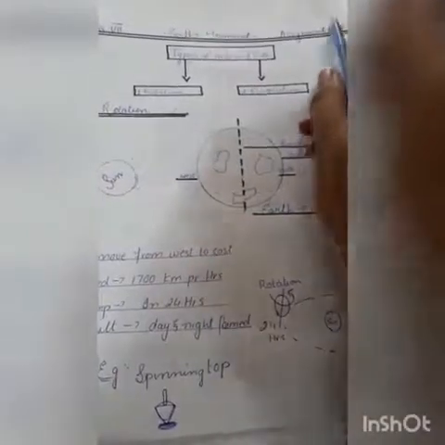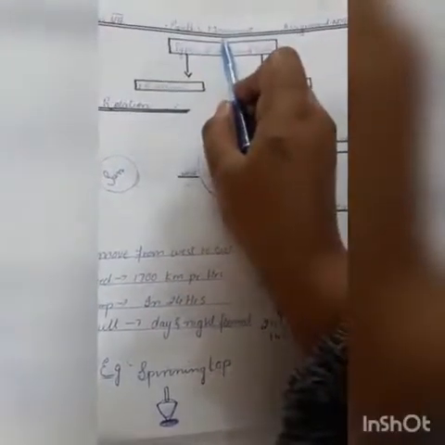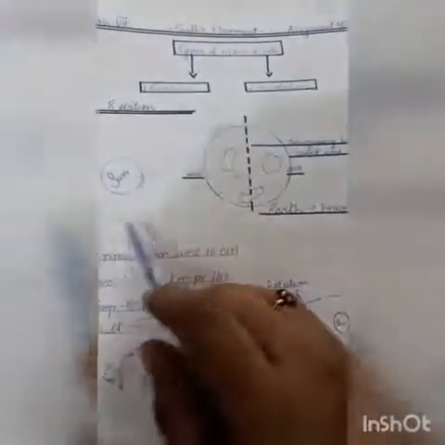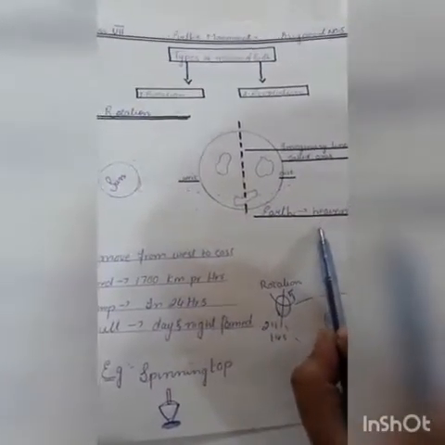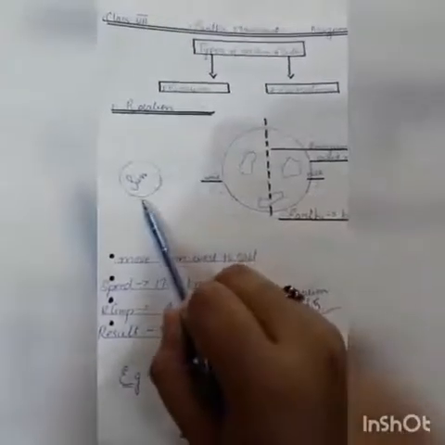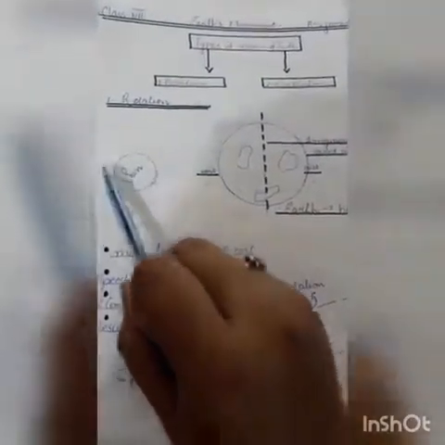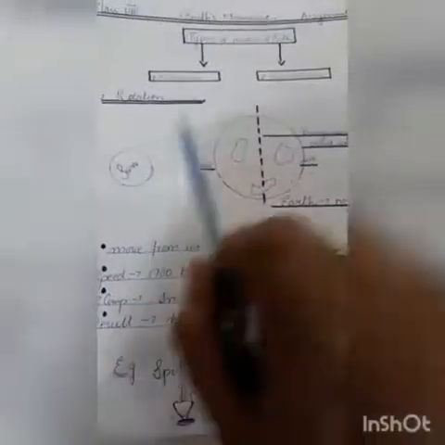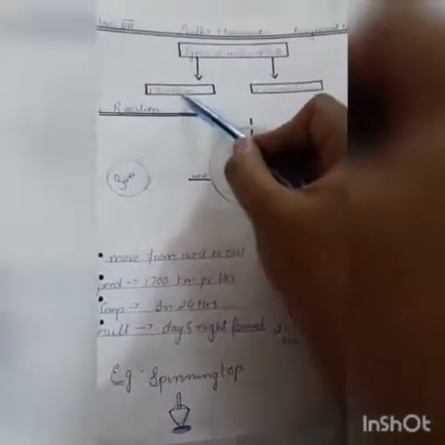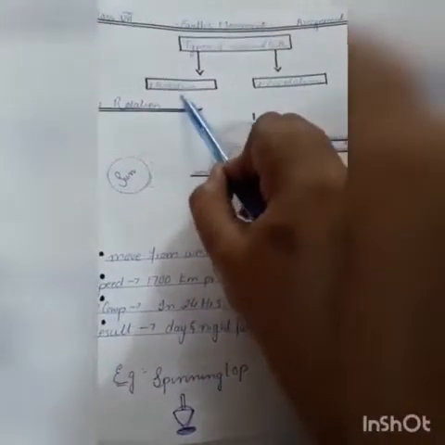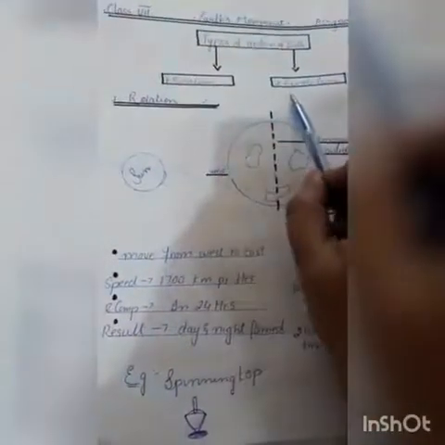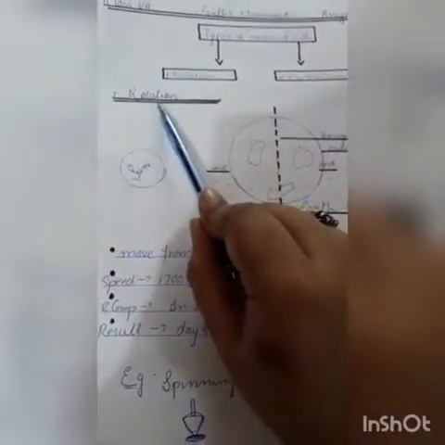Okay students, today we will discuss assignment number 5 and the topic is earth movements. Students, as we know, the earth, which is also known as a heavenly body, is a planet of the sun and revolves around it. So there are two types of motion of the earth. How many motions of the earth? Two. Number one is rotation and number two is revolution. First of all, we will discuss rotation.